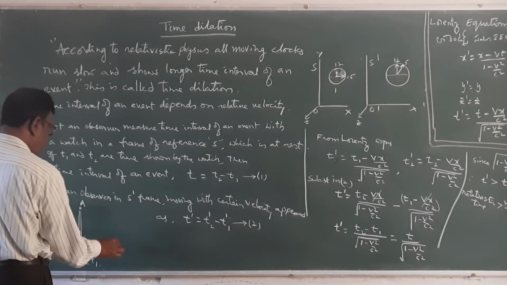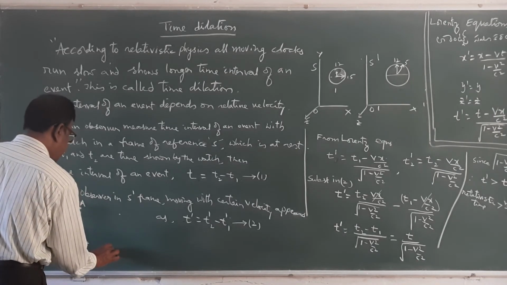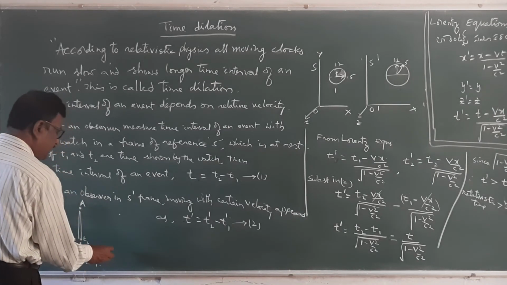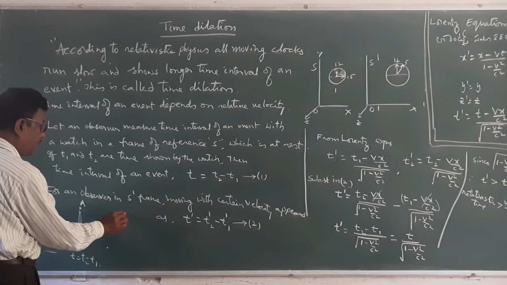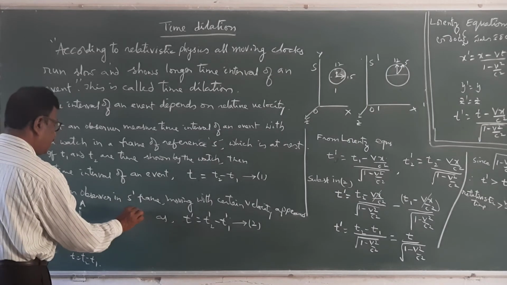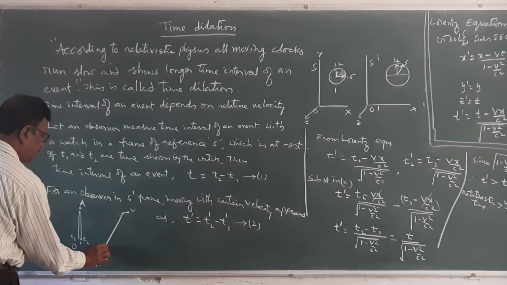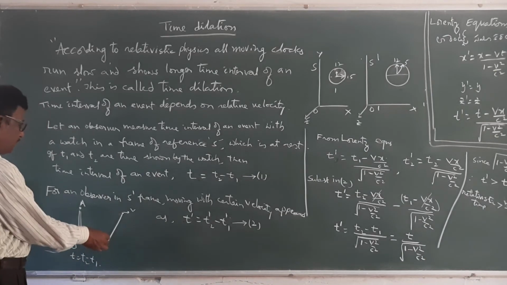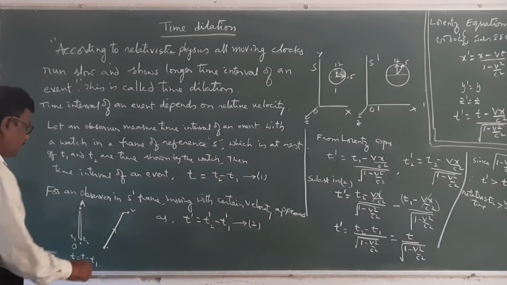Suppose the same frame is moving. When the observer sends a signal, by the time the signal reaches the event, he will have moved here, because he is moving with a certain velocity v. Therefore, there is a longer distance the signal has to travel.